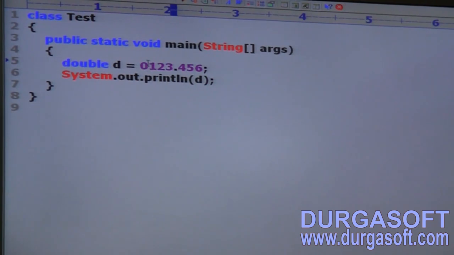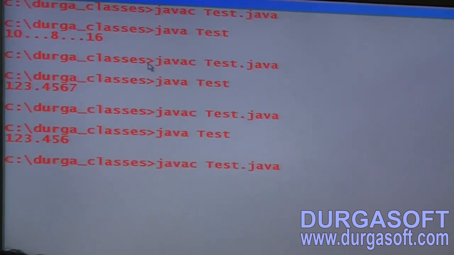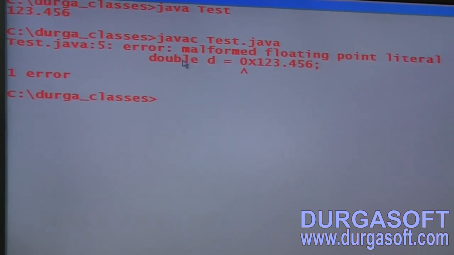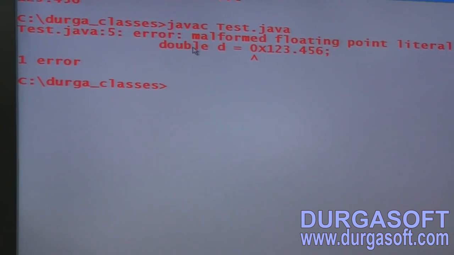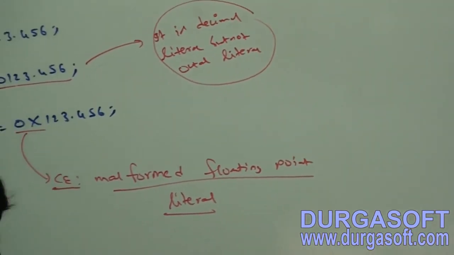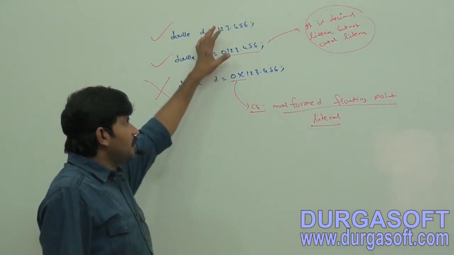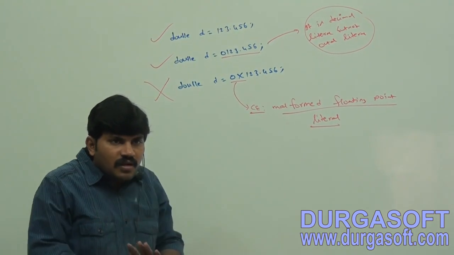Next I take 0x. Immediately, have you observed? The compiler gives the malformed floating point literal compile-time error, right? We can specify floating point literals only in decimal. Octal and hexadecimal forms are not allowed.